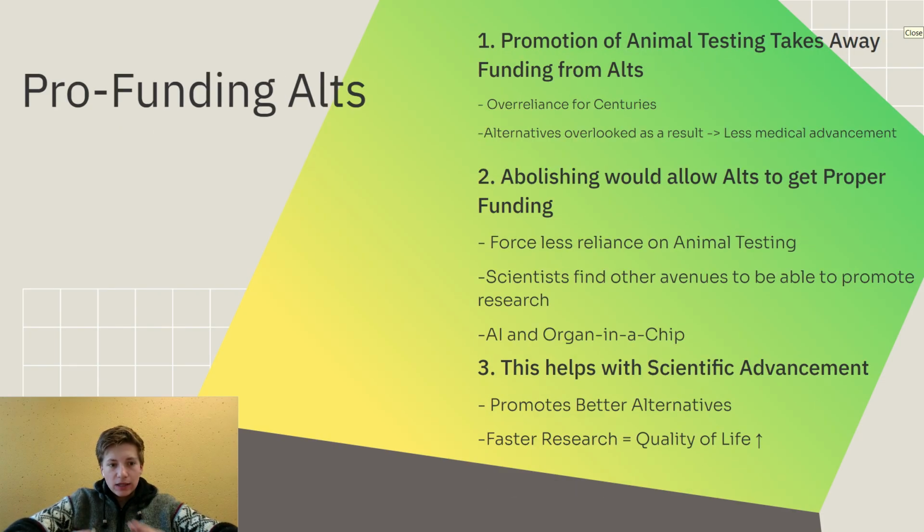This means, secondly, that abolishing would allow alternatives to prosper and get the funding that they need in order to function. When we force less reliance on animal testing with a banning or an abolishment of it, what's more likely going to happen is that scientists find other avenues that have been gaining prominence lately, such as AI and organ on a chip, to be able to promote research. They have the alternative, but they choose not to use it because animal testing is seen as a standard. When we remove that standard, what's likely the case is that another idea will fill its seat, and AI and organ on a chip is likely to fill that seat.